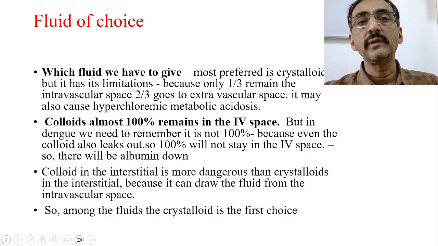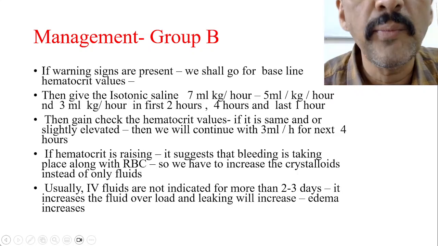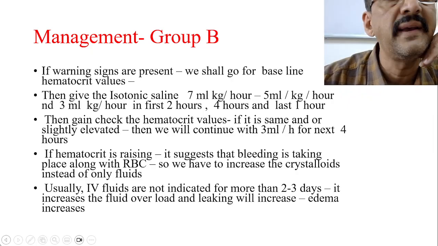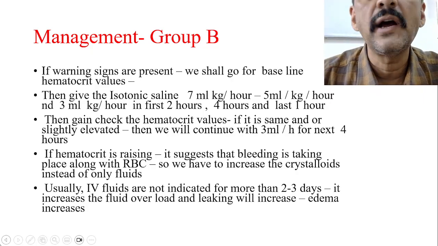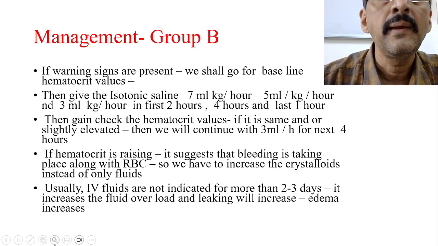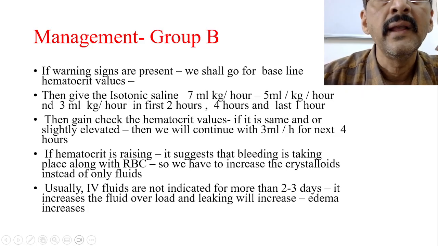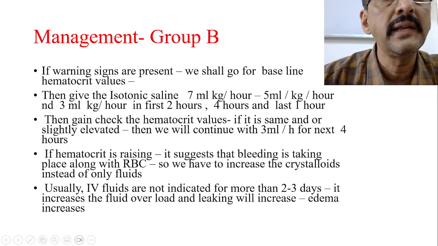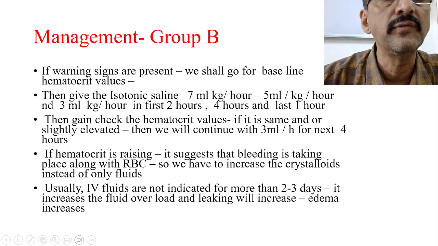Now suppose the warning signs are present, you have to manage them. While managing, we first go for the baseline hematocrit value, then start the maintenance fluid. Usually we start with isotonic saline, 7 ml per kg per hour, then 5 ml per kg per hour, and 3 ml per kg per hour in the first 2, next 4 and last 1 hour. This is what we usually follow.